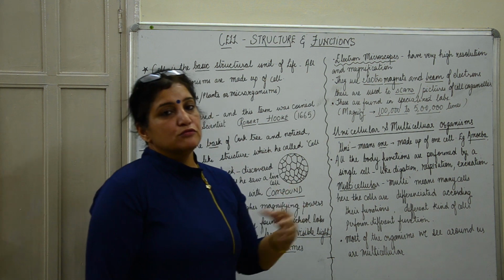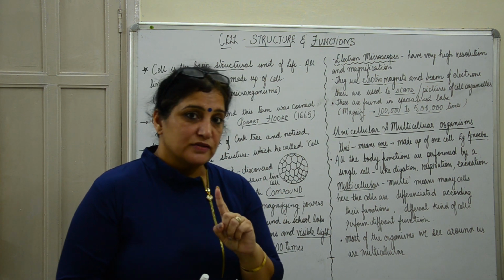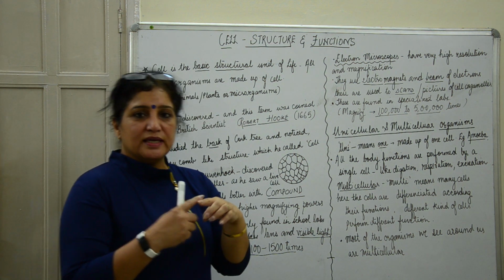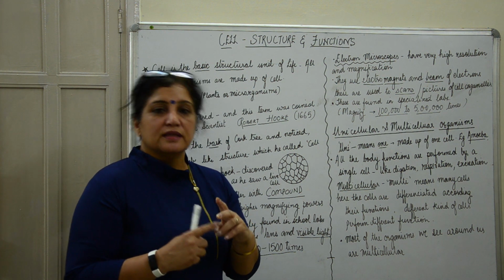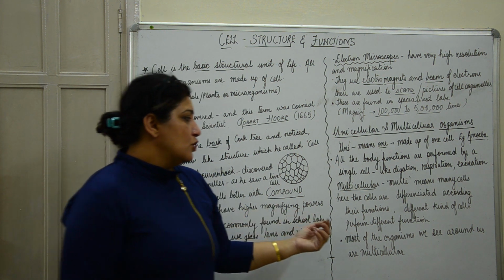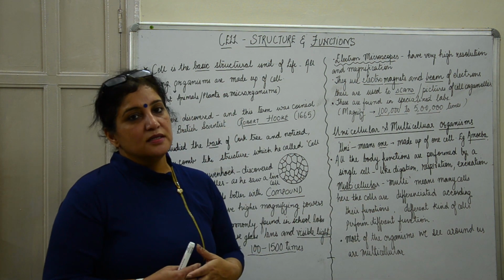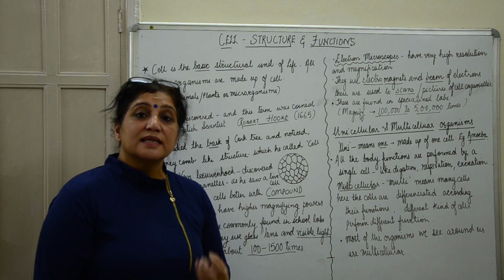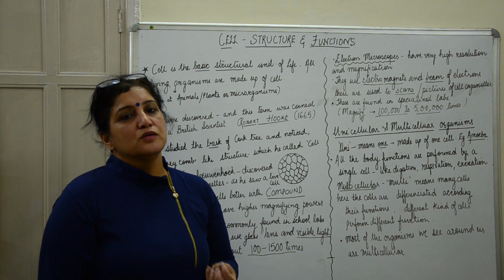But for you to understand, these multicellular organisms will not have one kind of cell only. They will have many different kinds of cells which will vary in shape, in size and also in function. So most of the organisms that we see around us are multicellular, and of course microorganisms can also be multicellular, but generally they are unicellular.